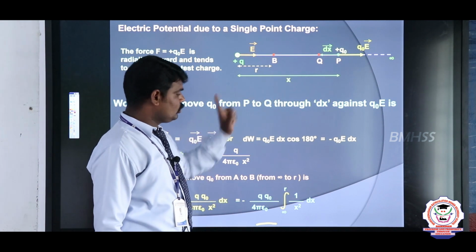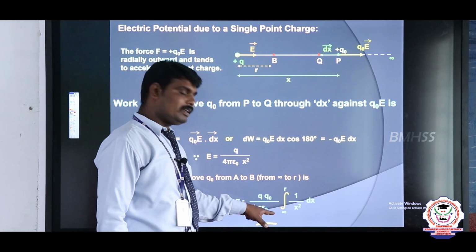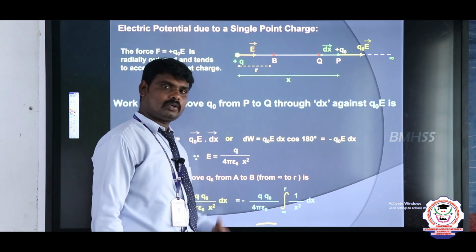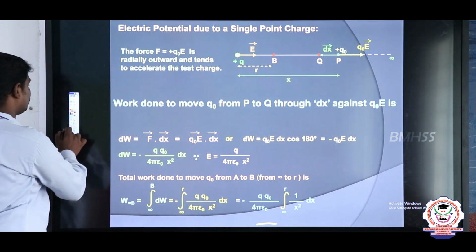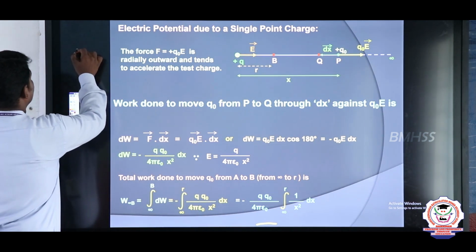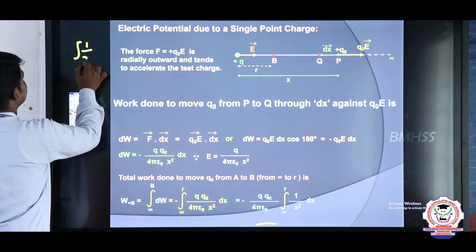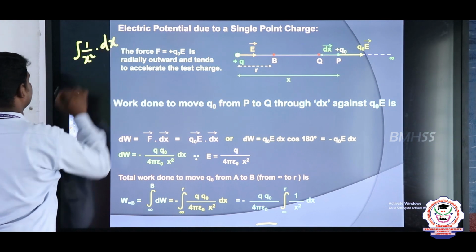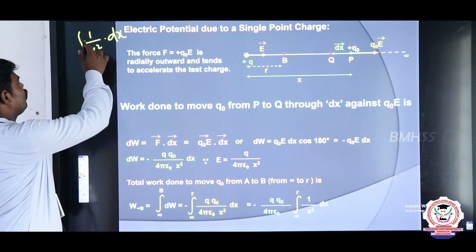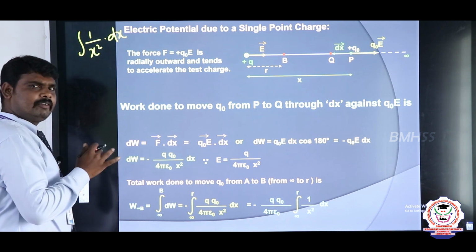From infinity to R. So this we know well. If I take the integral of 1 by x square, what is the formula? The integral of 1 by x square into dx, you know very well.